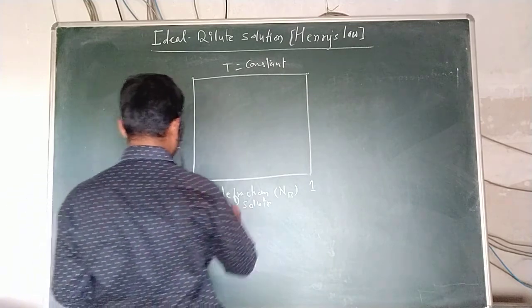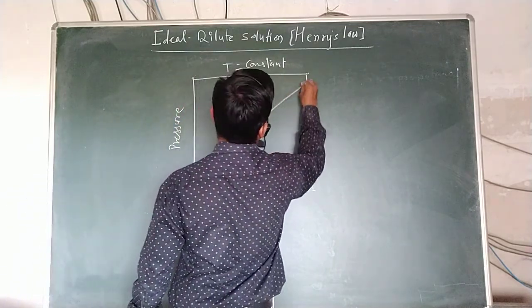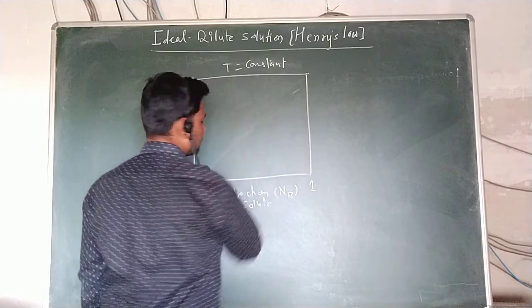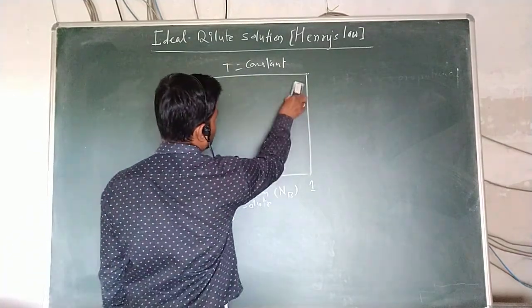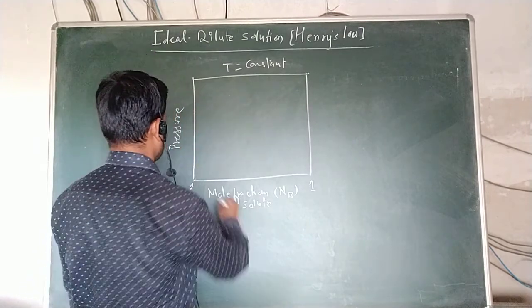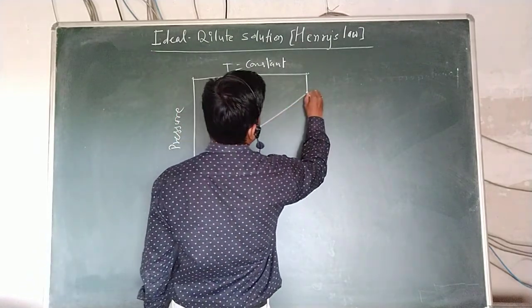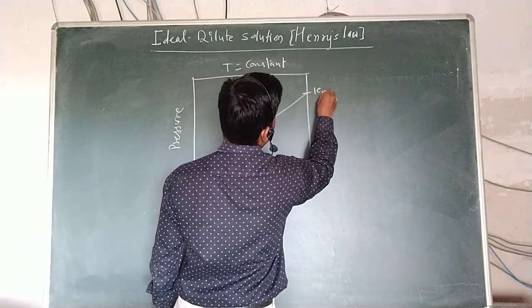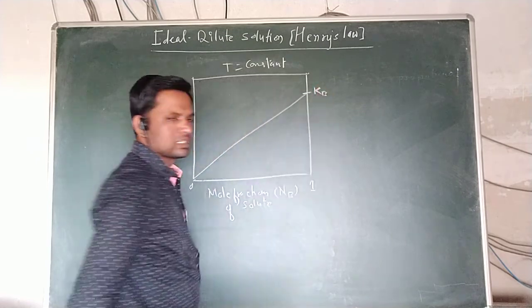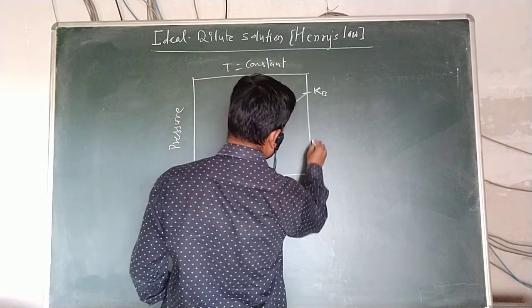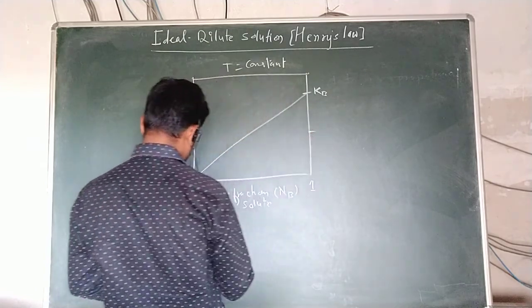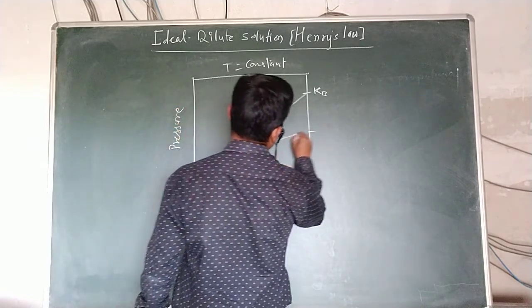Here we can see this is the Kb value, the proportionality constant of the solute B, and this is the pure vapor pressure of B, P0B.